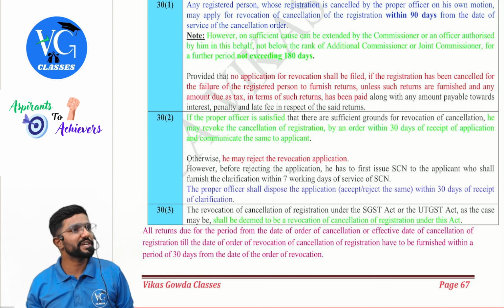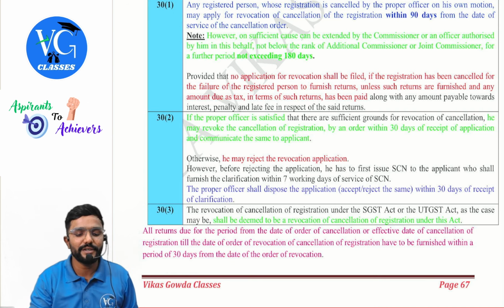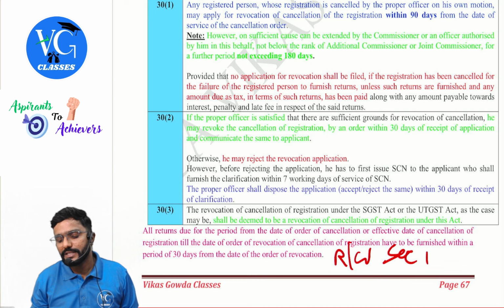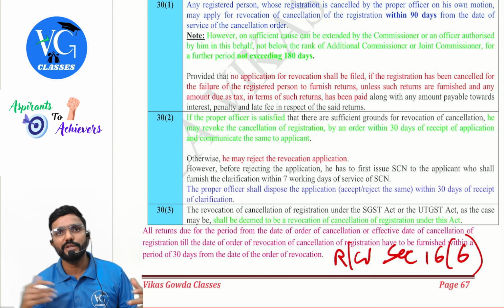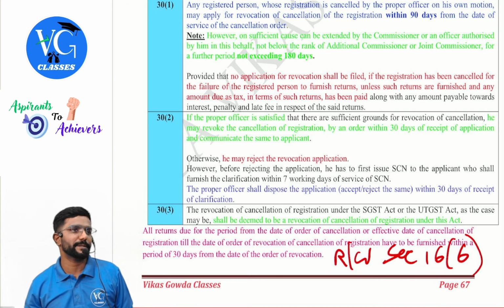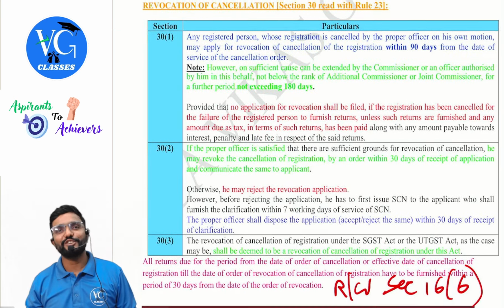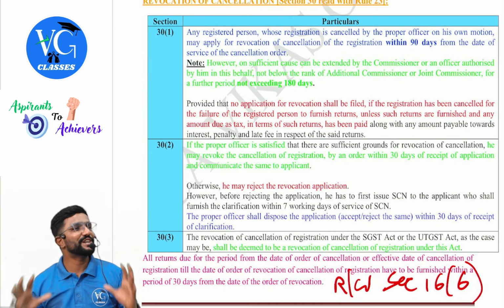This is only when the revocation order is passed. Guys, here you also write read with section 16.6. Connect to this and study. I have already explained it when I was covering section 16 ITC. Remember? Fine, guys. So this is all about the registration topic.